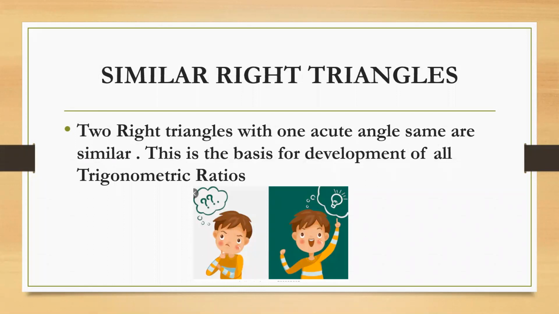Next, similarity of right triangles. What is similarity of triangles? We have understood. Similarity of right triangles: two right triangles are similar if a pair of acute angles are equal. Why? Think yourself. And what is the need of this similarity of right triangles? You will understand. Can anyone answer this?